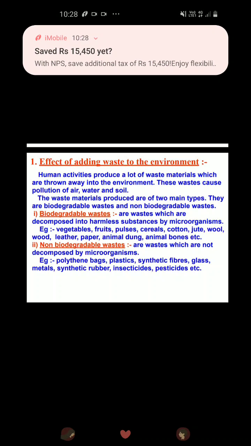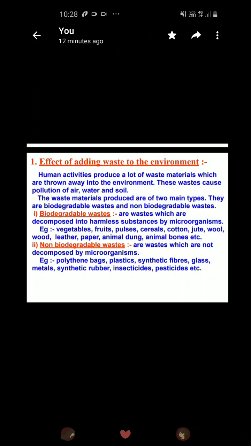Now, the first topic is regarding the waste that is created in the environment. See, we humans produce a lot of waste materials which are thrown away in the environment. These wastes, you all know, cause pollution of air, water and soil. Basically, the waste materials are categorized into two categories. Number one is biodegradable waste, and number two is non-biodegradable waste.